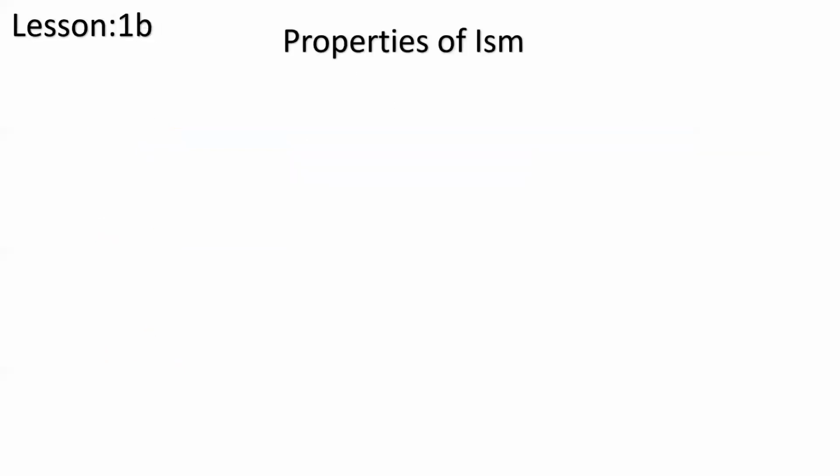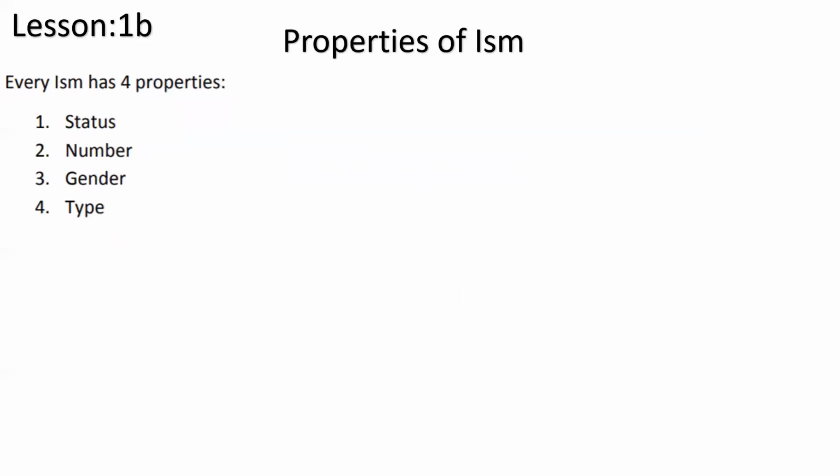Okay, let's look at some properties of an ism. Every ism, as I said, we're going to start our ism studies. Every ism has four properties, just like a normal car has four wheels. So every ism must have four properties. When you learn that this is an ism, we must see what the four properties of that ism are. That is our first goal in learning the isms.